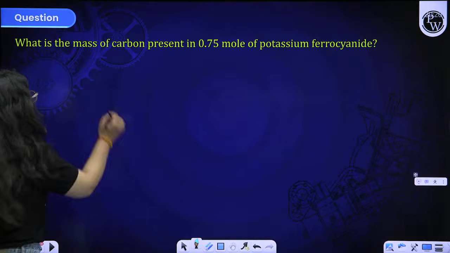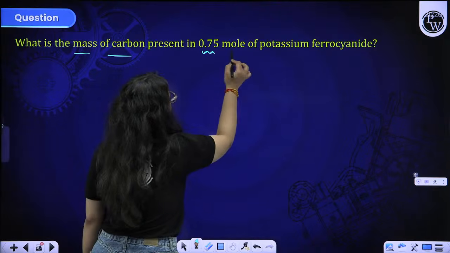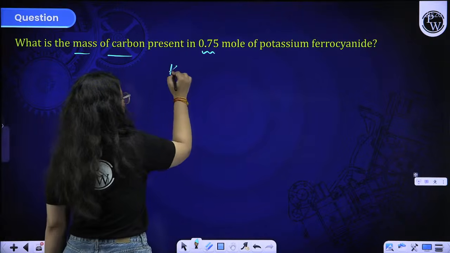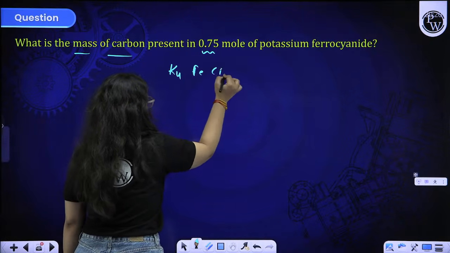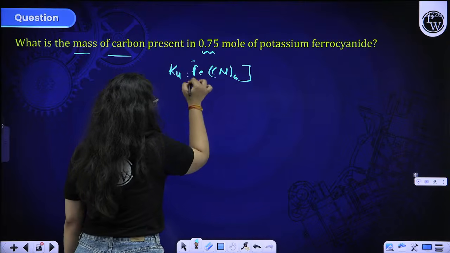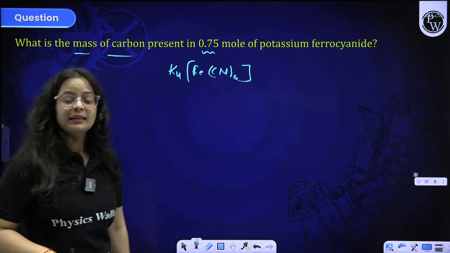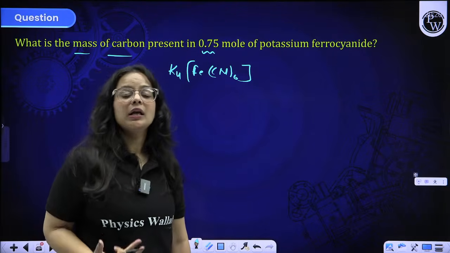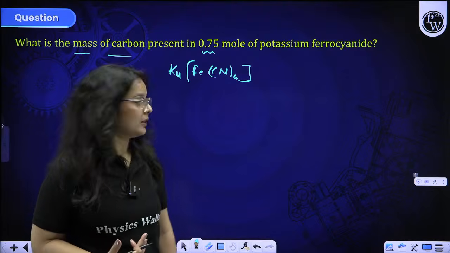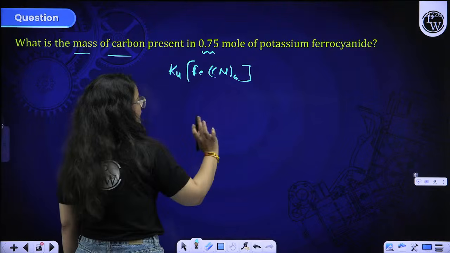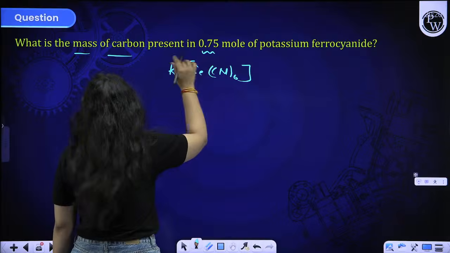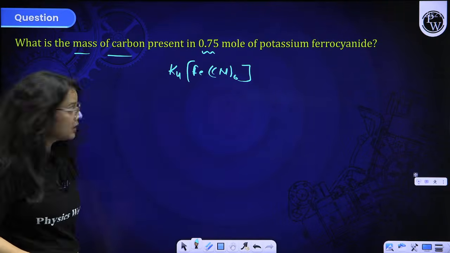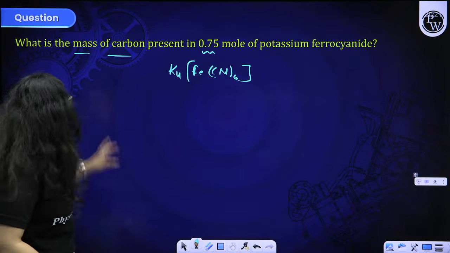Okay. What is the mass of carbon present in 0.75 mole of potassium ferrocyanide? These type of questions. Potassium ferrocyanide. If you don't know the formula, you won't be able to solve this. That is why I'm telling you again and again to do maximum questions. Then only you will be able to solve these type of questions, beta. Potassium ferrocyanide is like this. And you have to tell what is the mass of carbon present in this much mole of this. You have to tell how much mass of carbon.